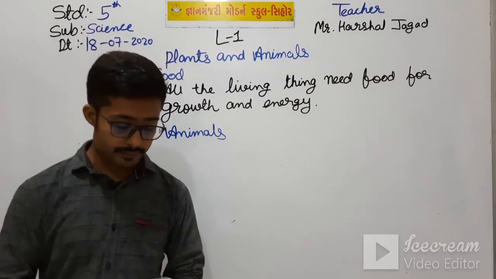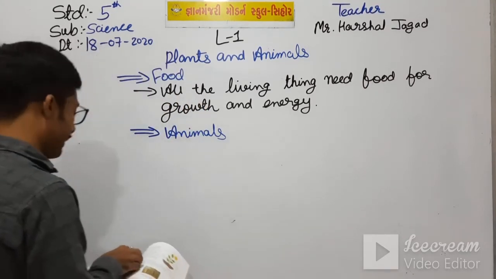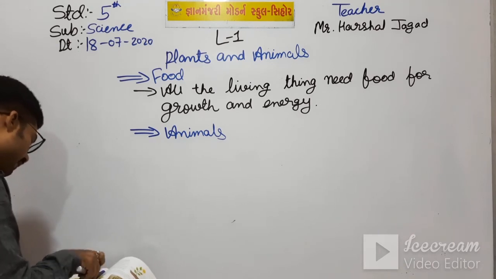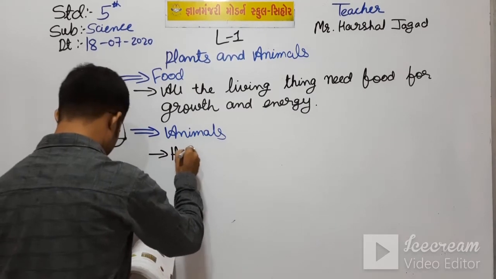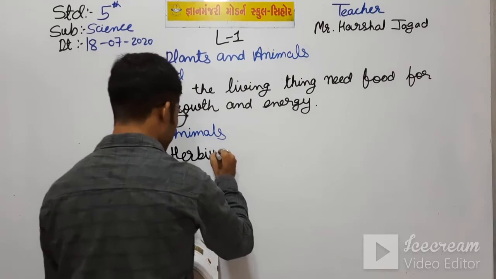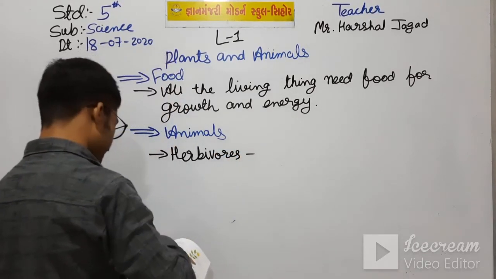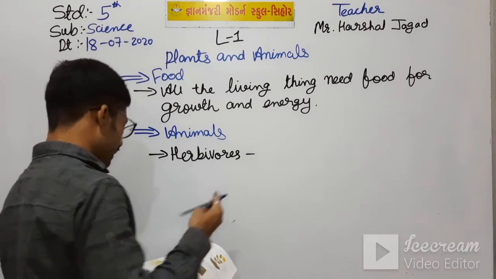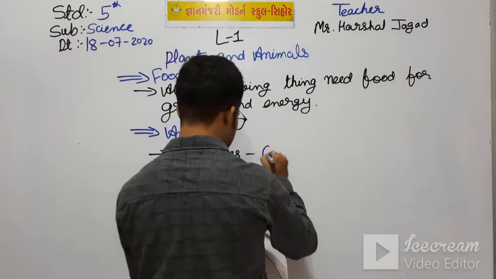So this, let me write. Herbivorous animals eat grass or plants.